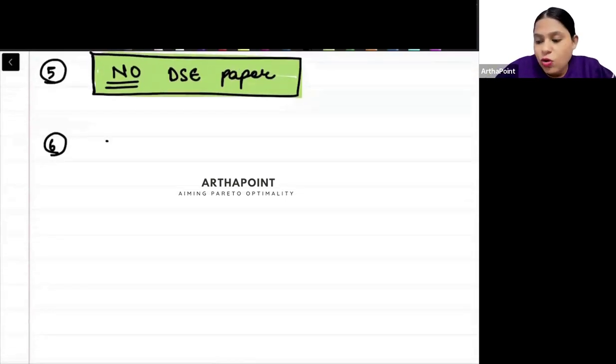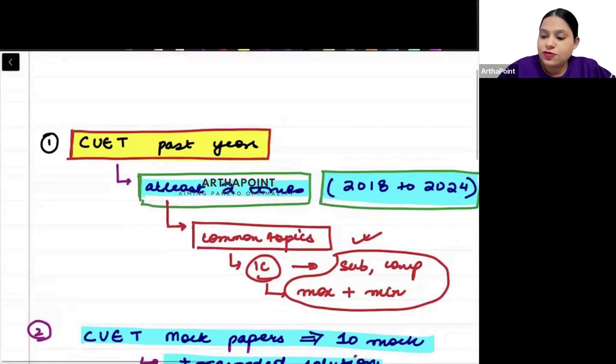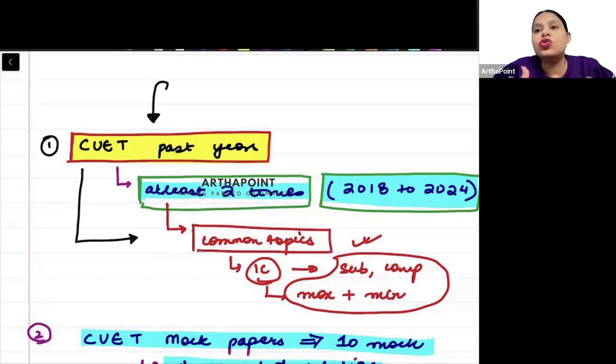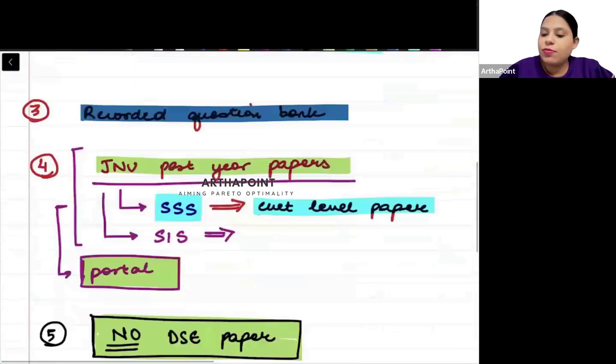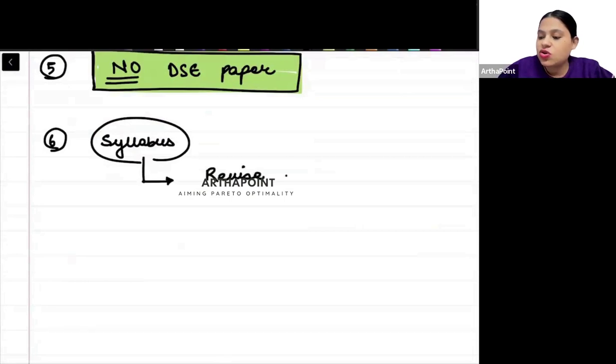Sixth, then you will go back to the syllabus. You will go back to the syllabus when you have done this. You have to first do the past year papers, just to understand what level comes. Then when you go back to the syllabus for revision, it will be easier for you to revise. So you will go back to the syllabus and revise based on the weightage.